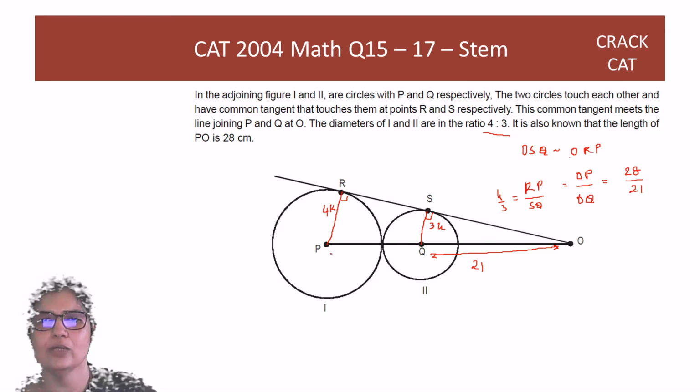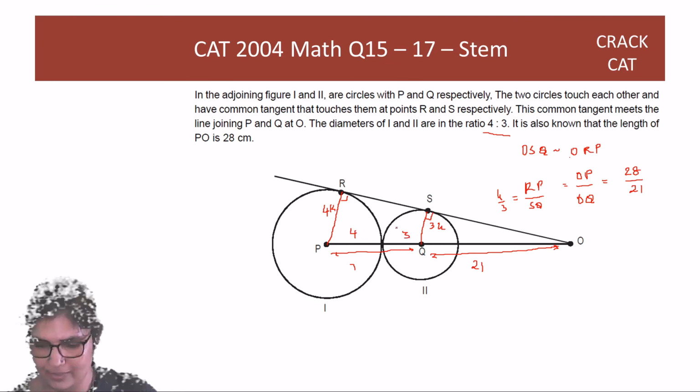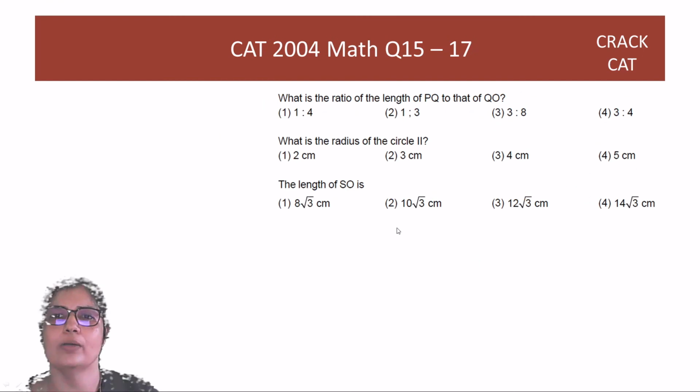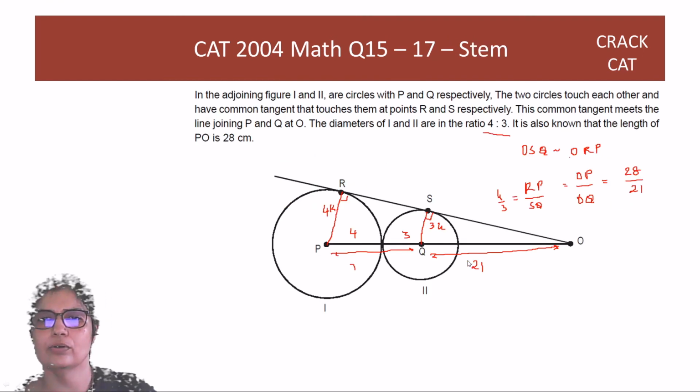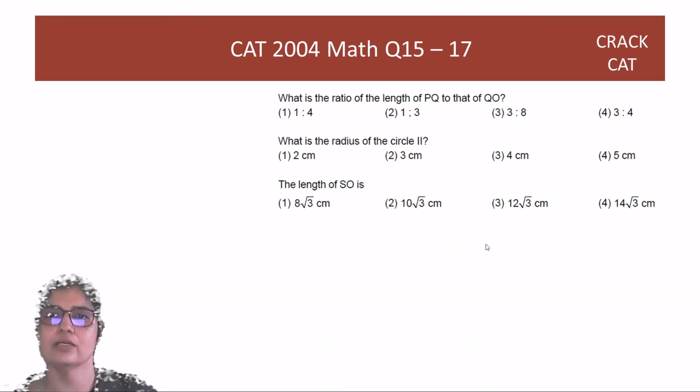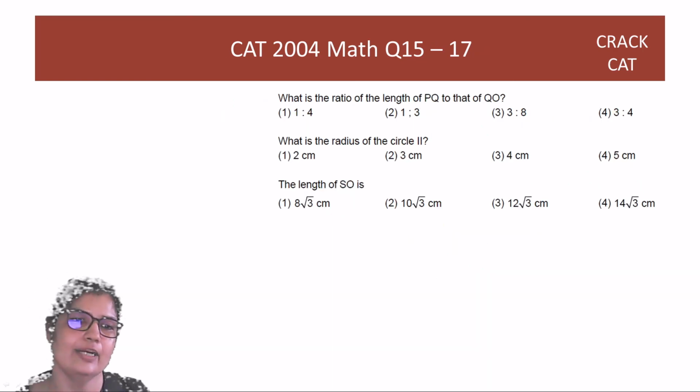Which means PQ is 7. And it is made up of the 2 radii. So this has to be 4, this has to be 3. So now let's start looking at questions. What is the ratio of PQ to OQ? So PQ to OQ is 7:21, which is 1:3. Second option.